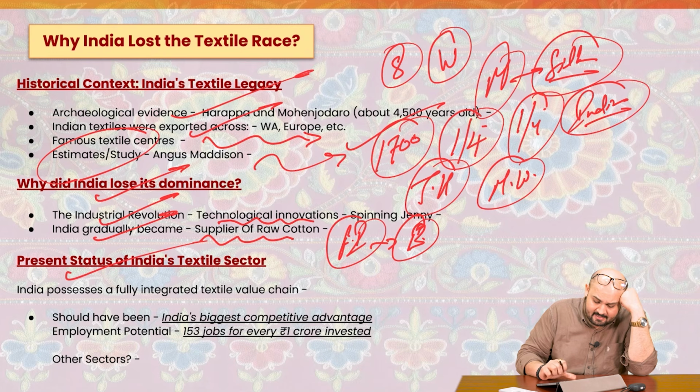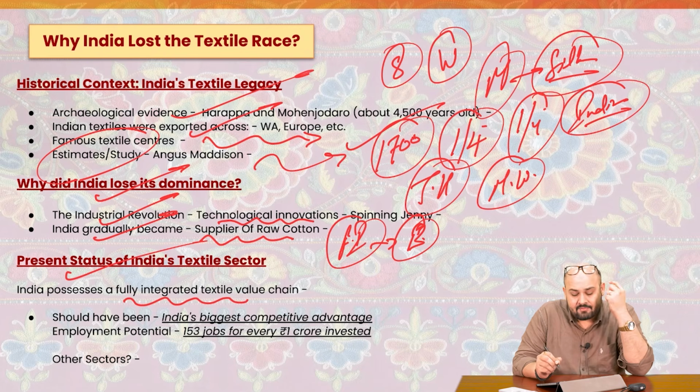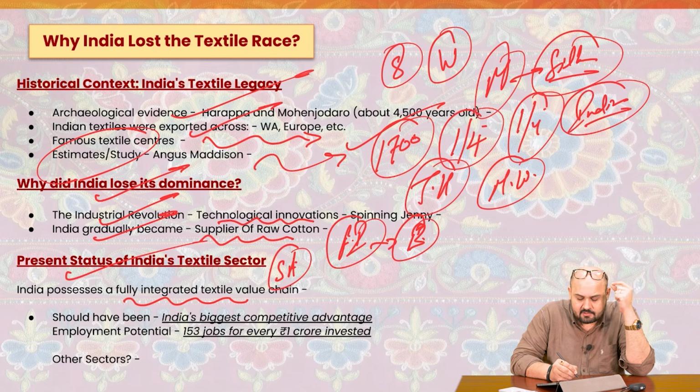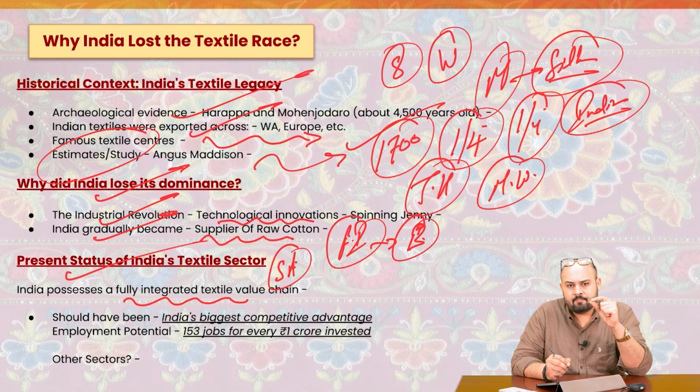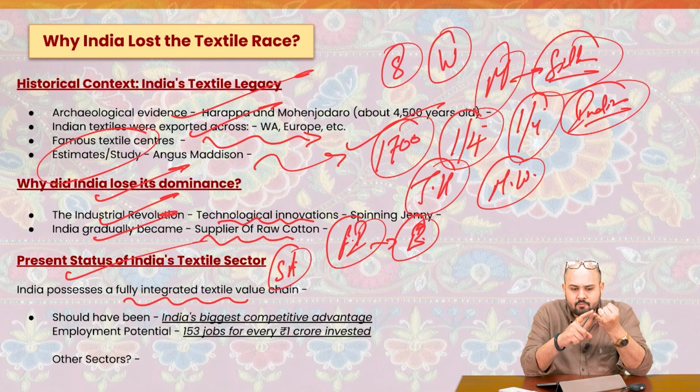Present status of India's textile sector: India possesses a fully integrated textile value chain. And this is the strategic advantage which I was talking about in the initial part. Very few countries have this strategic advantage in textiles. From the cultivation of cotton, to spinning, to weaving, to the manufacturing of garments, to export, everything is there in India, but we are not able to exploit that potential, right?